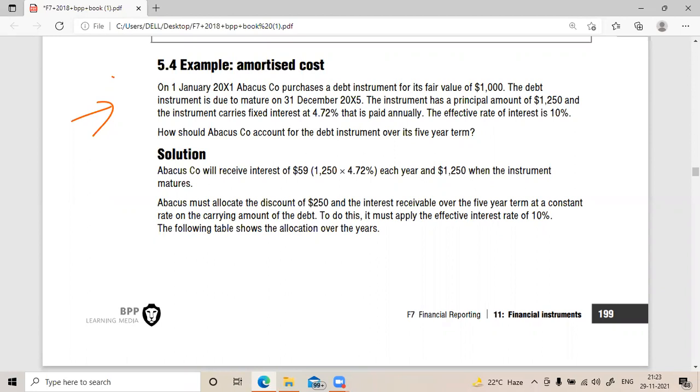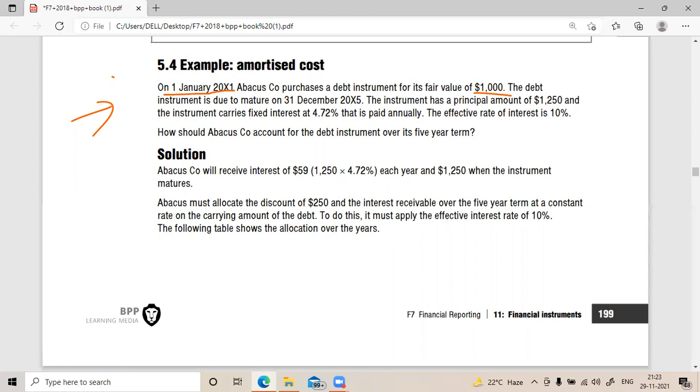Understand this question. On 1st Jan, just a second, Rajeshwari. So this is a fair value. 1,000 principal, fixed interest. This is the interest, finance cost, I will explain everything to you. See, on 1st Jan, Abacus company purchases a debt instrument for this much. This is a market value.